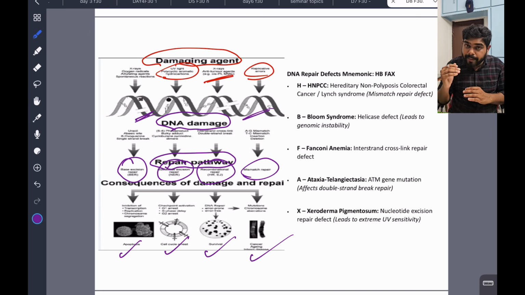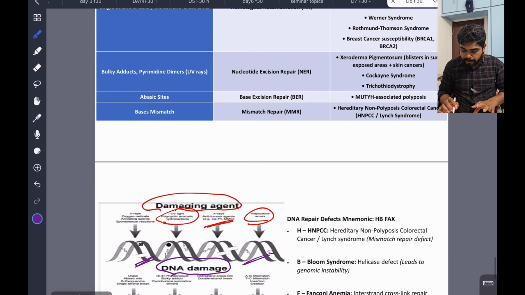If the DNA repair mechanism does not happen, that causes some diseases. These diseases are known as DNA repair defects. We will see what these DNA repair defects are. Now we'll come back to this.